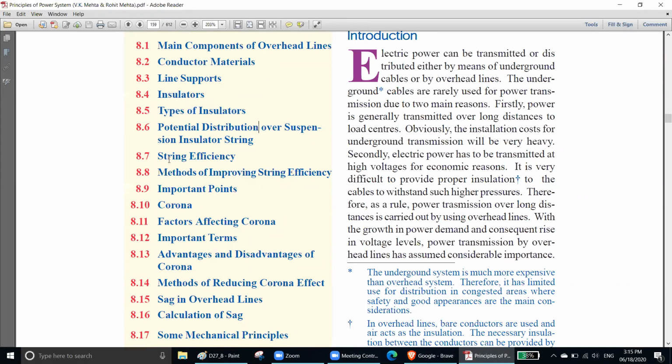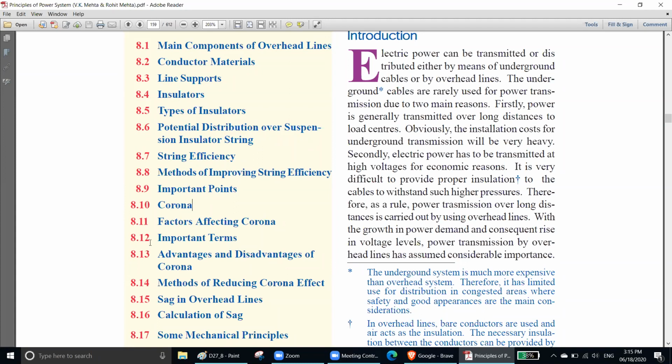And then we have string efficiency, insulator string, methods of improving string efficiency. Then we have corona, not this corona. In engineering terms, corona is a different thing. That was there before the corona. So do not be confused. This is not the corona we know nowadays. Okay, not that. There's a different type of corona.